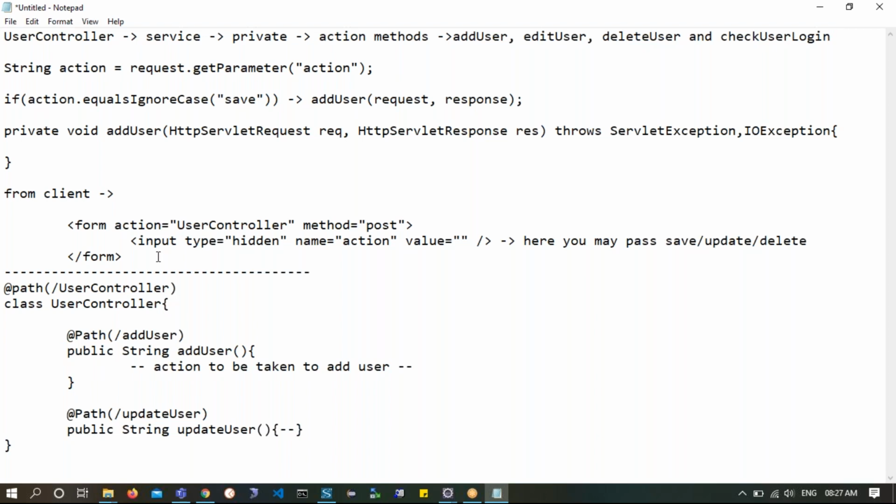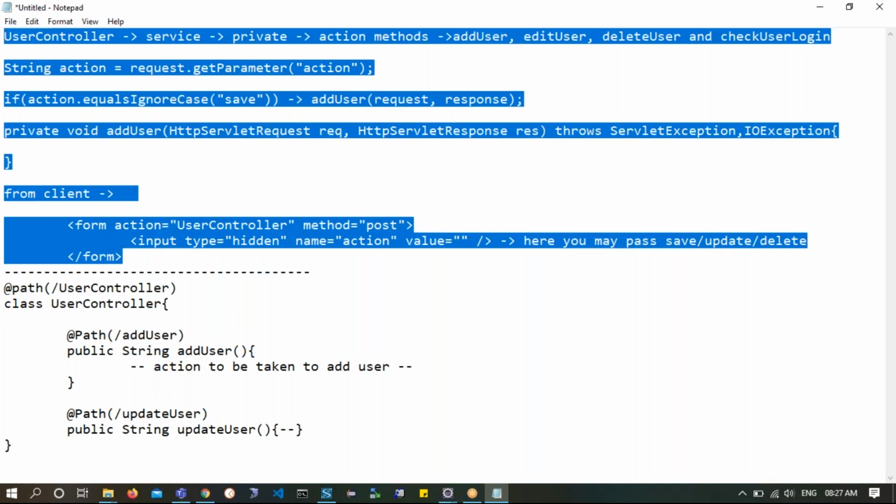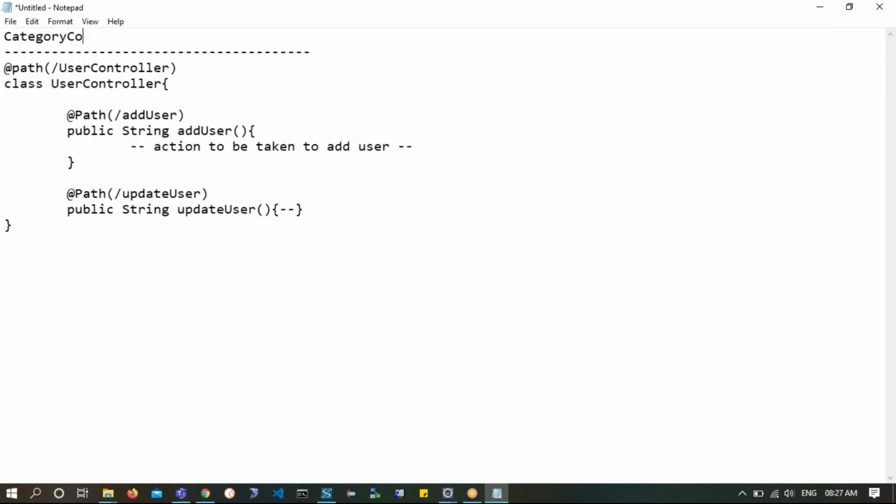Instead of user, we will actually work on this with categories. We have done add categories. Remember, we have a category controller. We will change the category controller now to meet our requirement, and then work on different methods. The category controller, which we have already written, will now contain an add method, update method, delete method, get method, as well as a list method.